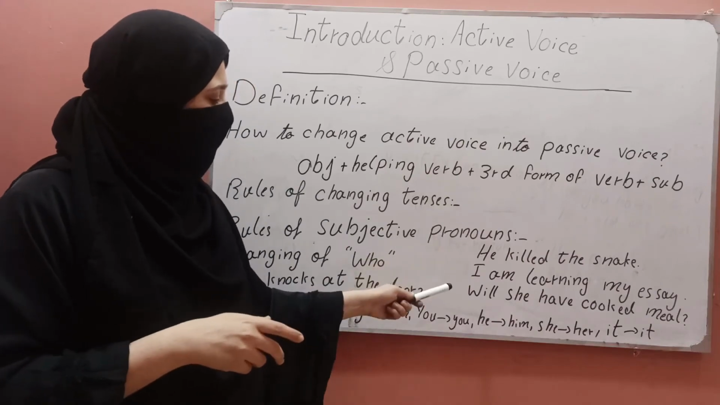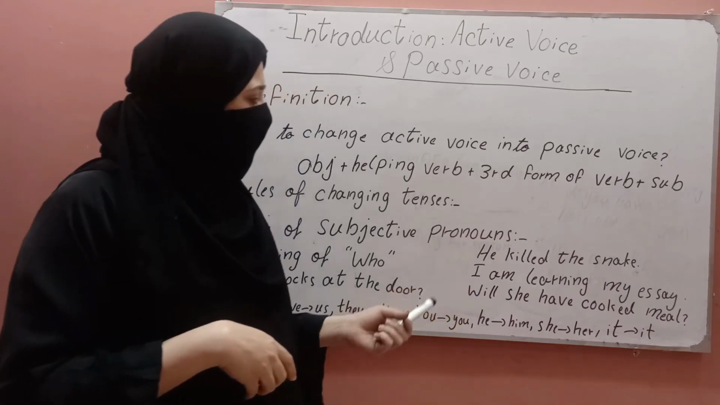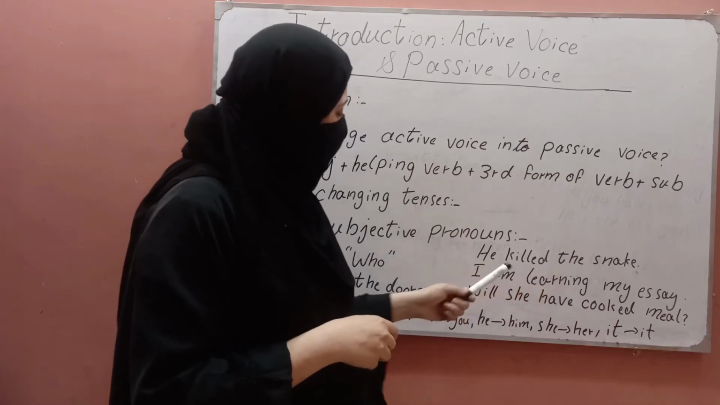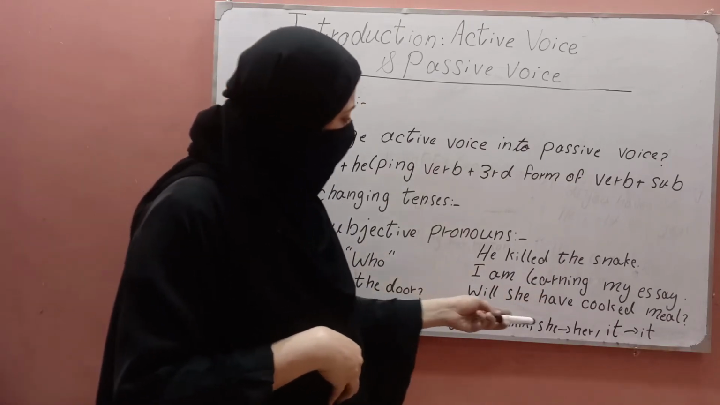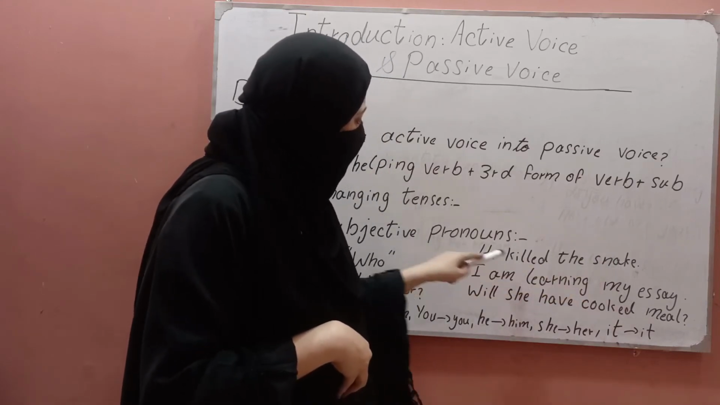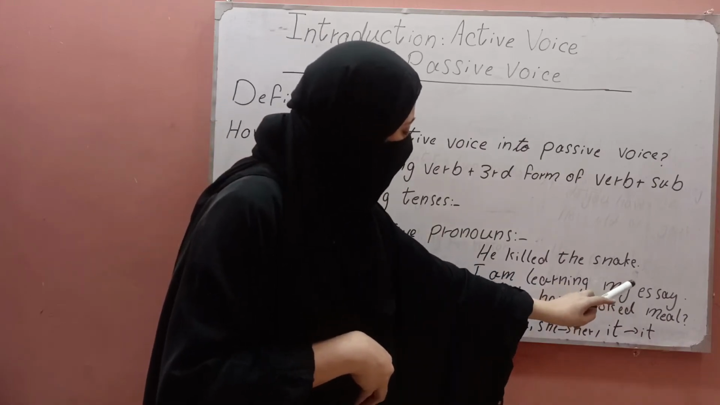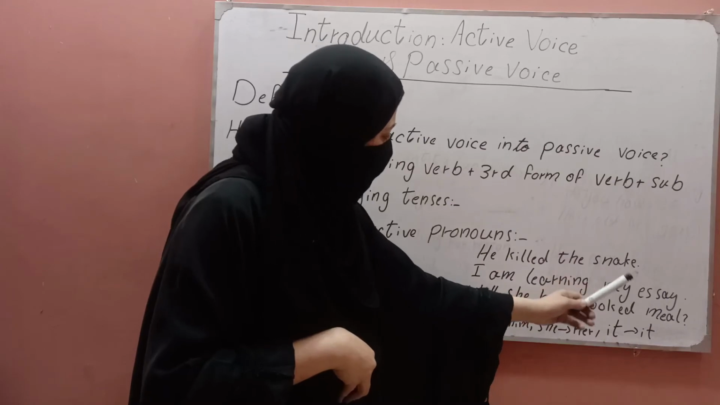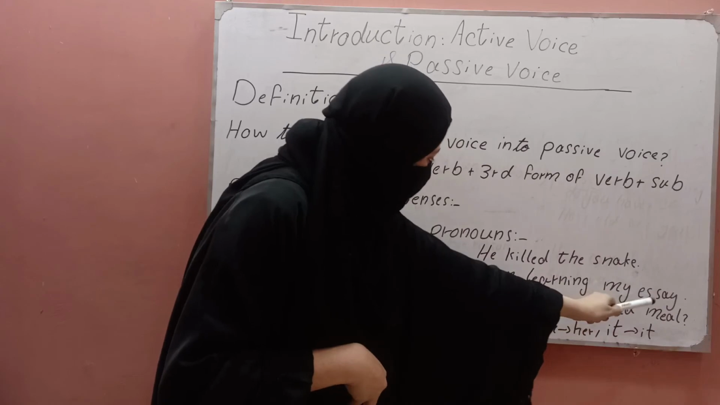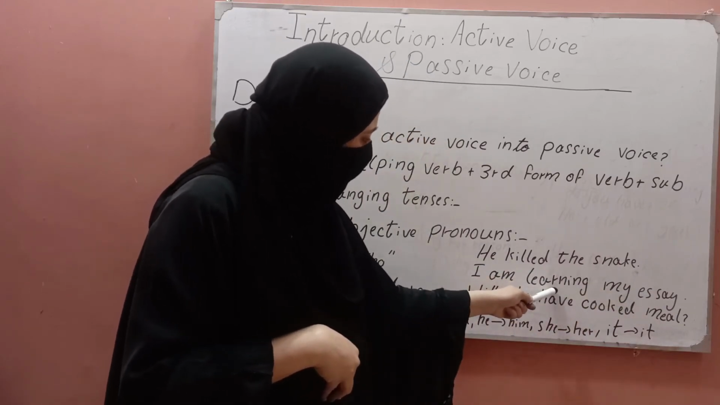There are 3 sentences that I am giving you as examples to make the point clear to you. He killed the snake. Now how will we make it into passive voice? We will start from here. The snake was killed by him. And I am learning my essay. Now how will we make it into passive voice? We will pick from the object. My essay is being learned by me.